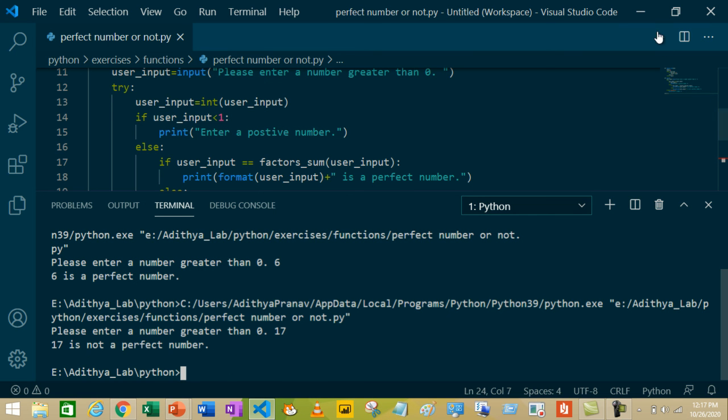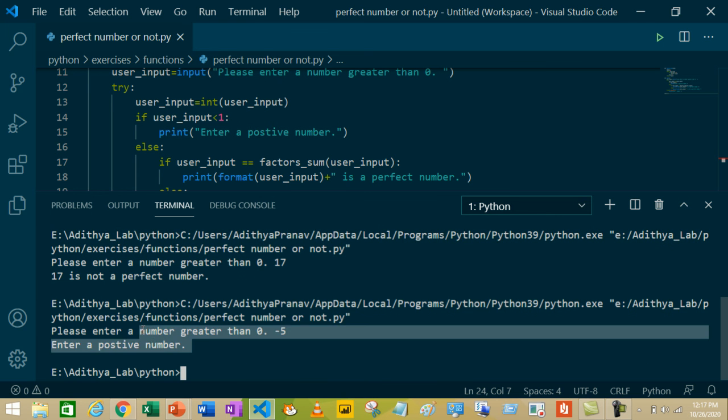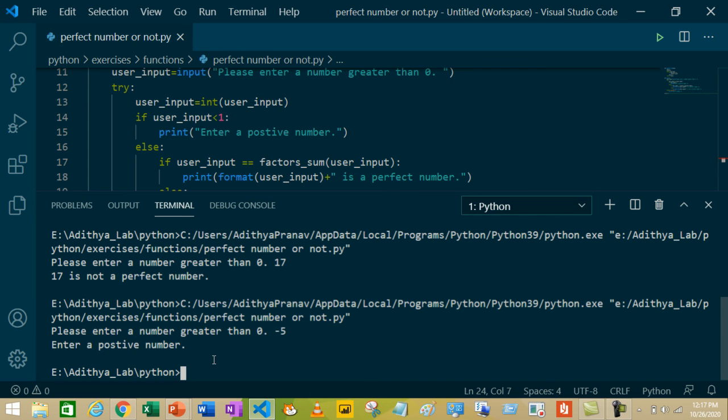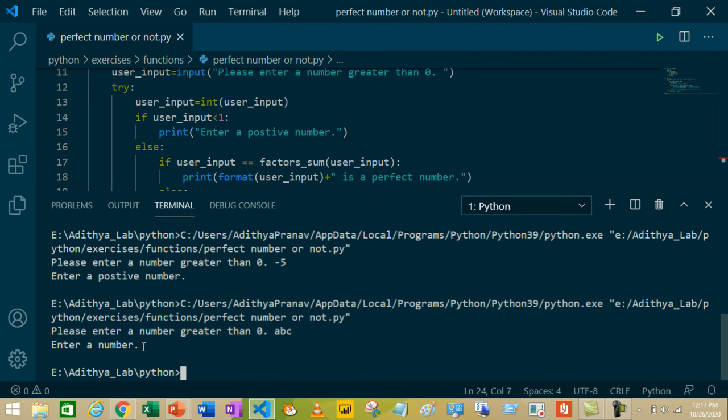Now let me enter a negative number, for example -5. This too printed as expected, enter a positive number. Now let me enter a string like ABC. This too printed as expected, enter a number. So our program works.